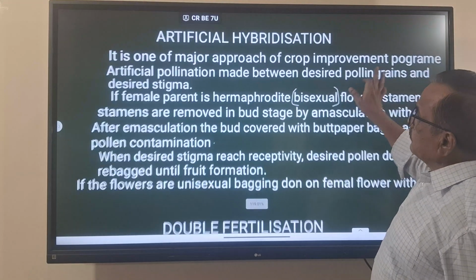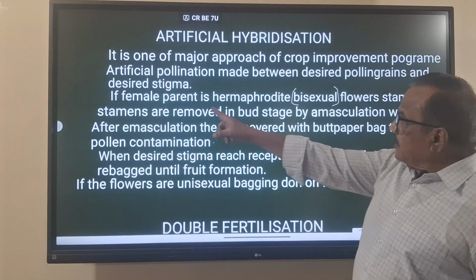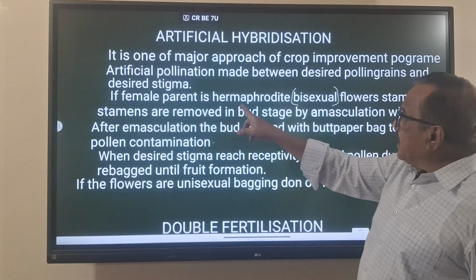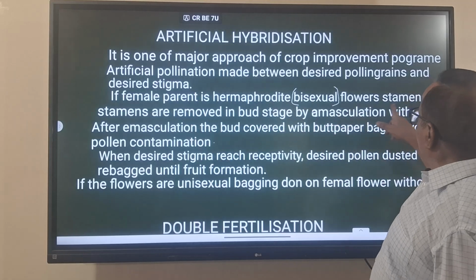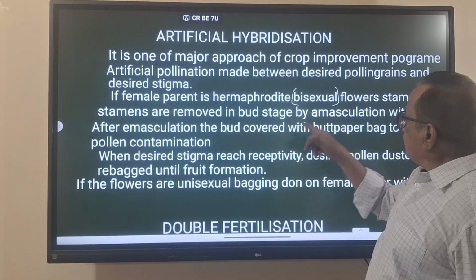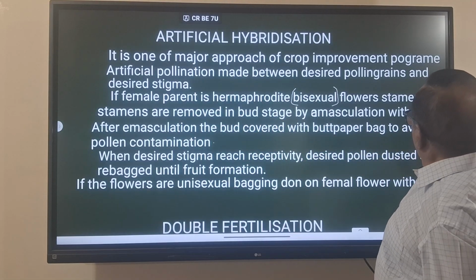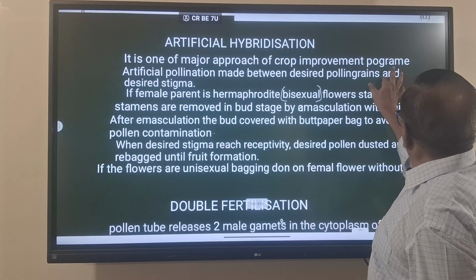Artificial pollination is made between desired pollen grains and the desired stigma. The female parent is hermaphrodite with bisexual flowers. Stamens are removed in the bud stage by emasculation with a pair of forceps.